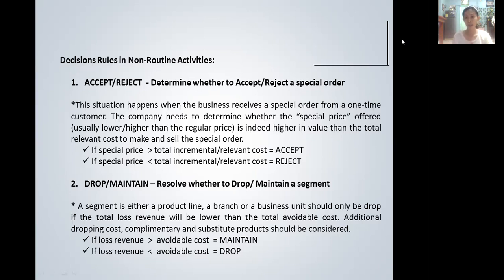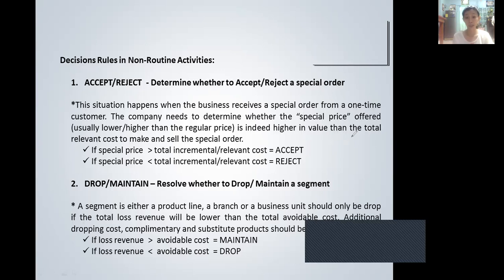When does a special order happen? This situation happens when the business receives a special order from a one-time customer, and the company needs to determine whether to accept the special price offered by that customer.